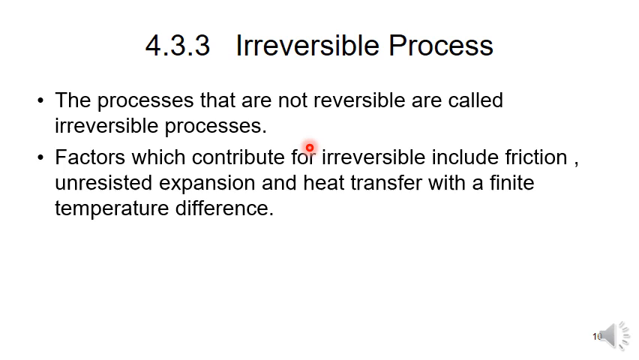non-equilibrium state. The factors which contribute to irreversibility include friction, unrestricted expansion and heat transfer with a finite temperature difference. The cycle in which the system passes through non-equilibrium states is called an irreversible cycle. So this one is an irreversible cycle.